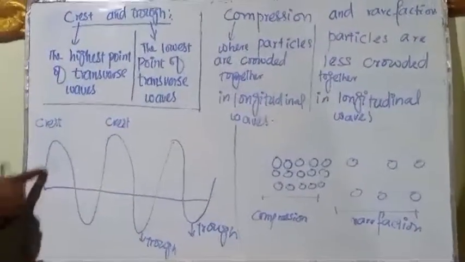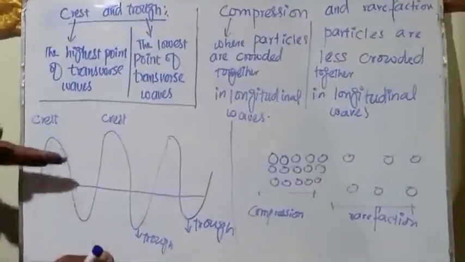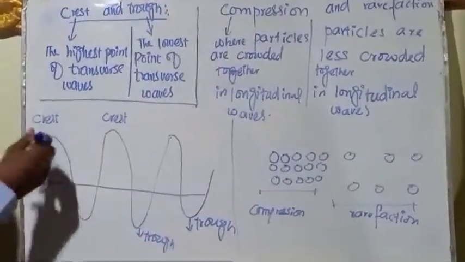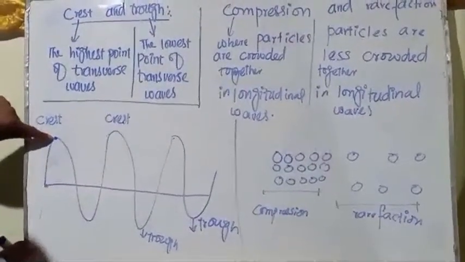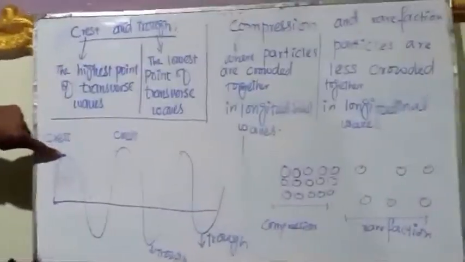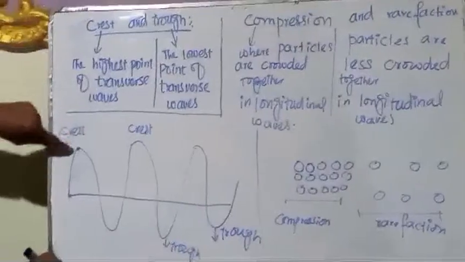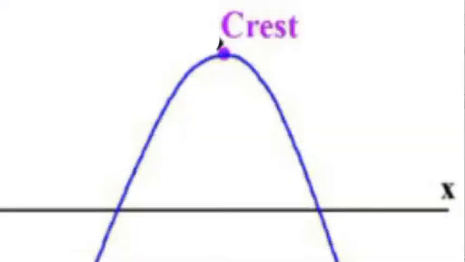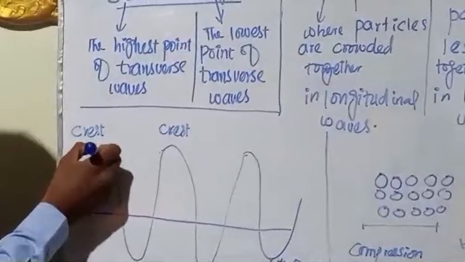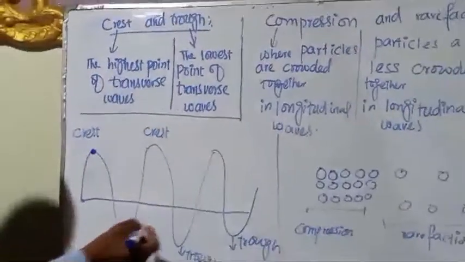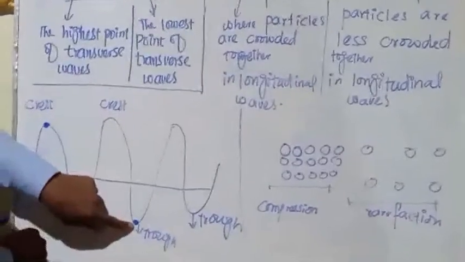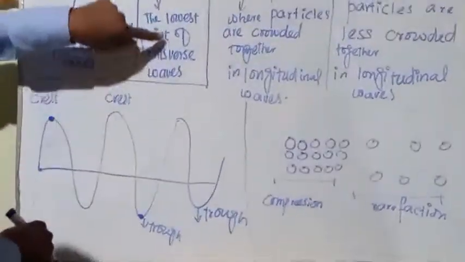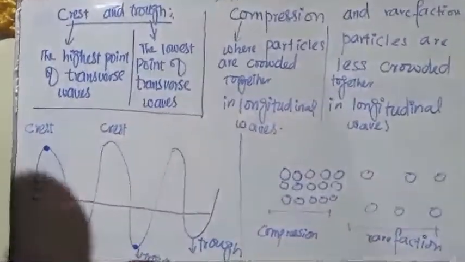For example, this is a transverse wave, and this is the highest point of the transverse wave. This highest point is known as the crest of the transverse wave. It means the highest point, which is the upper part of the transverse wave, is known as the crest, and the lowest point, the lower part of this transverse wave, is known as the trough.